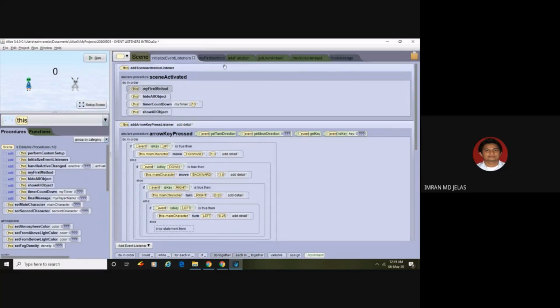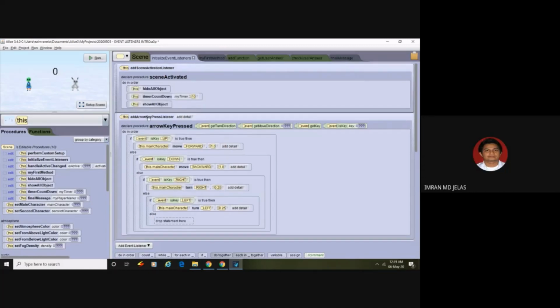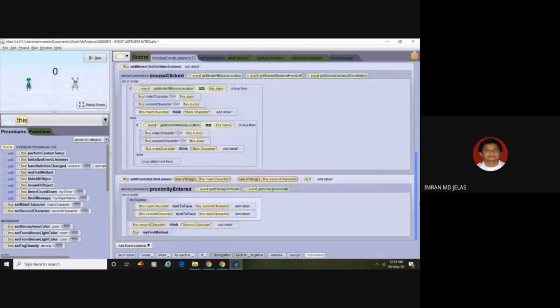But as we go through this last chapter, which is event listener, we don't want my first method to be executed straight away. We want it to be executed only when the main character, which is the user, and the second character, which is the system, are close to each other. So we will activate them using proximity enter.